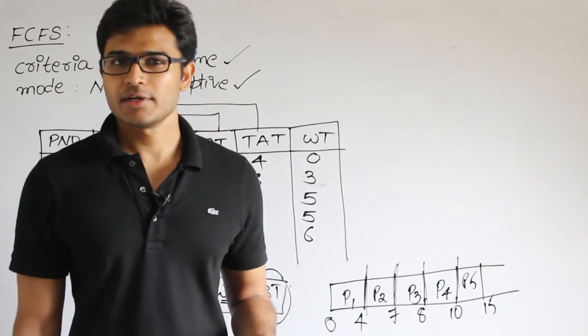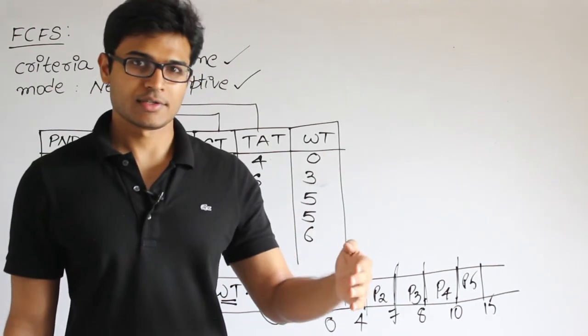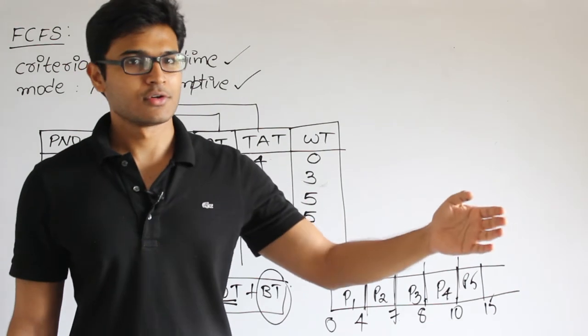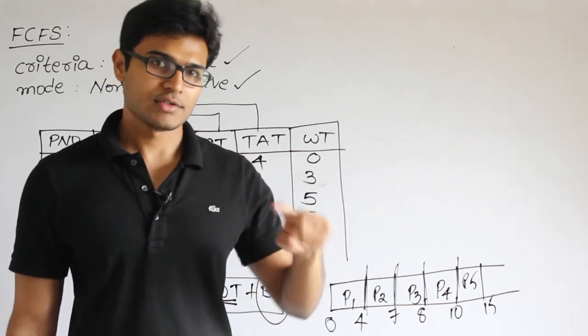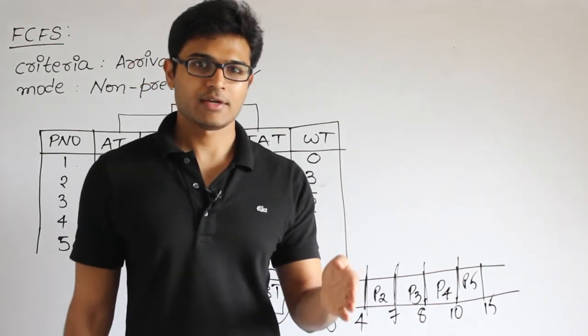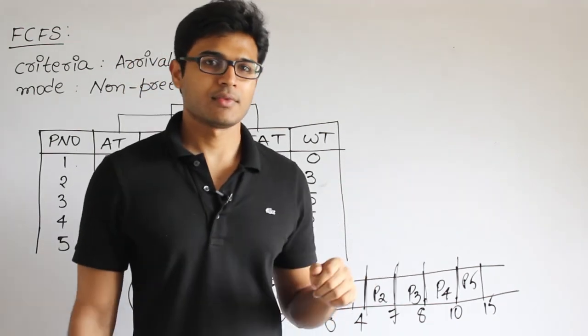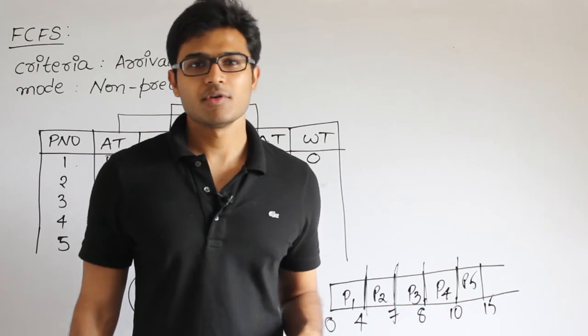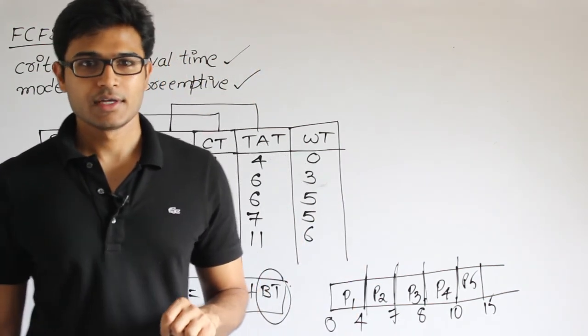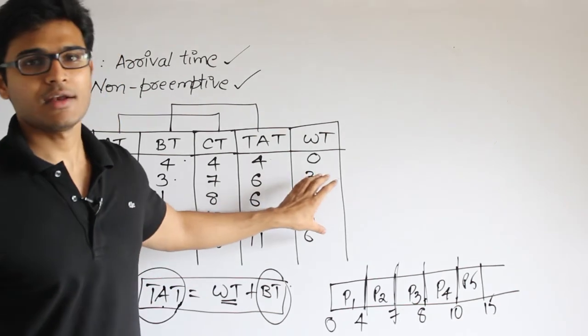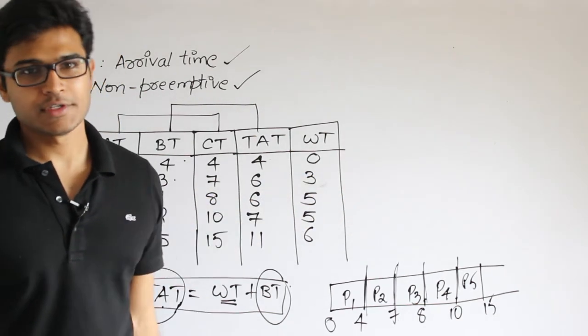Response time is nothing but a process has arrived in the system and then it gets scheduled for the first time. Now what is the difference between these two times? Arrival time and when it gets scheduled for the first time, and this is actually equal to waiting time in case of non-preemptive algorithms, right? So waiting time here and the response time both are actually same.